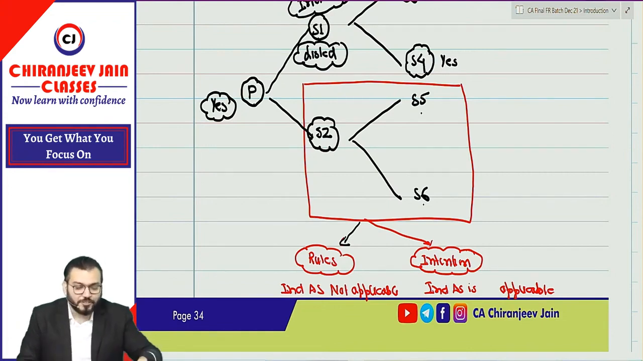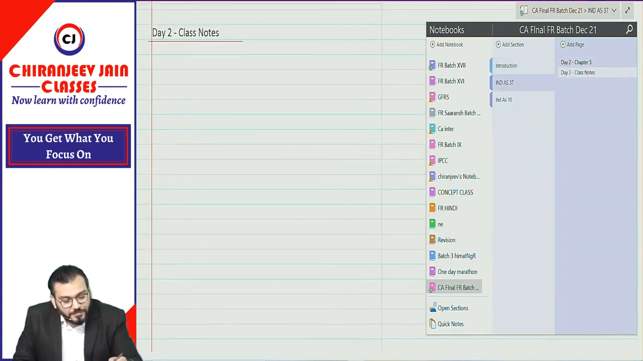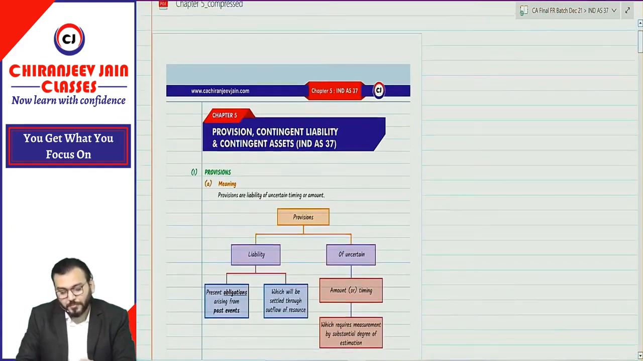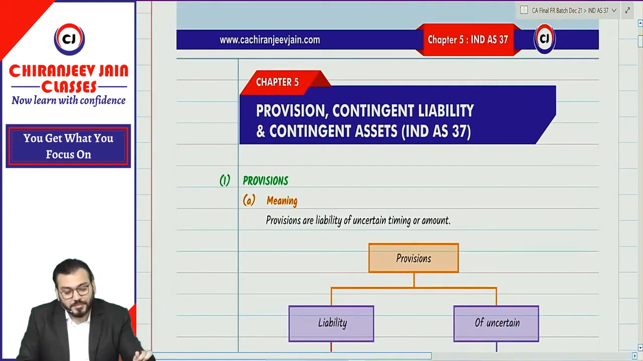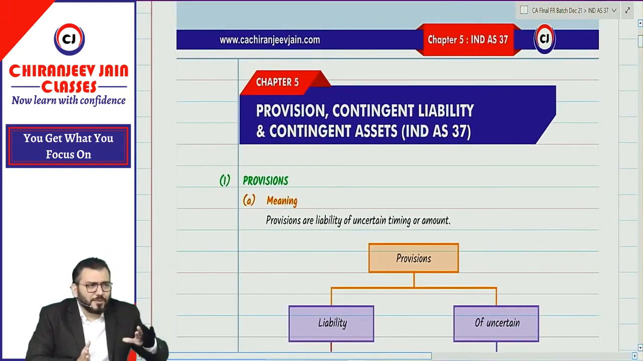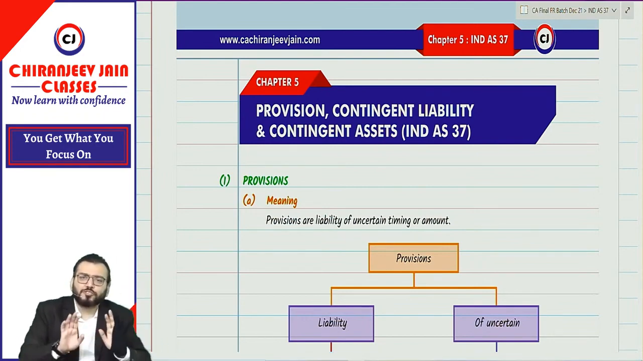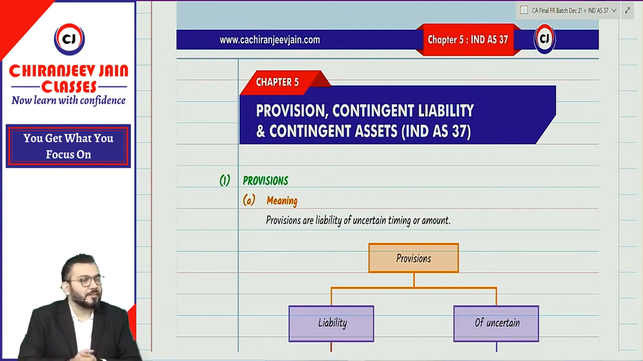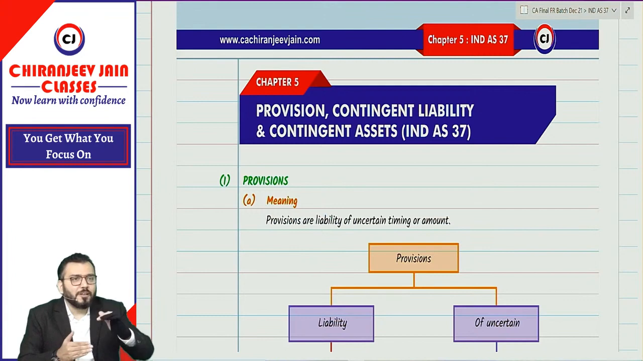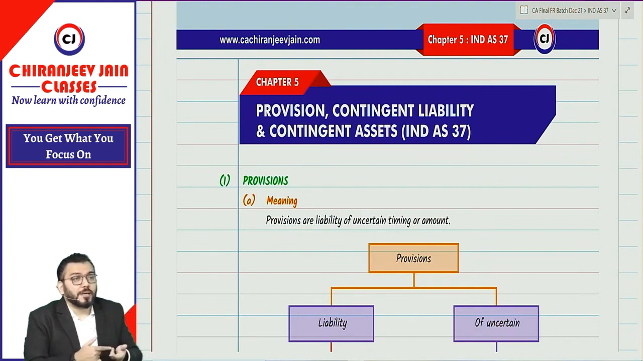The first Ind AS which I want to start with is Ind AS 37, chapter number 5. For the first 10 to 12 days, I will take only those Ind AS which you actually know from CA Inter. First I will make you comfortable in class. Why do I want to make you comfortable?